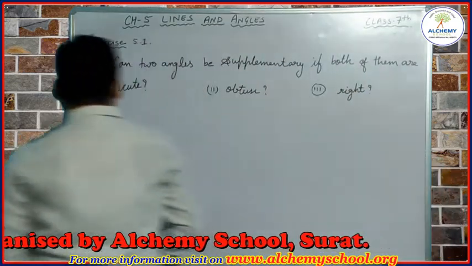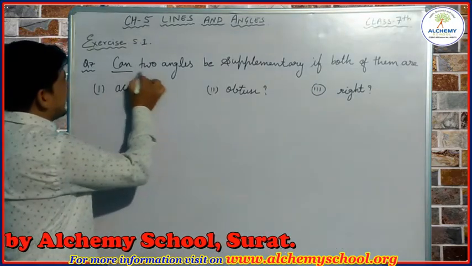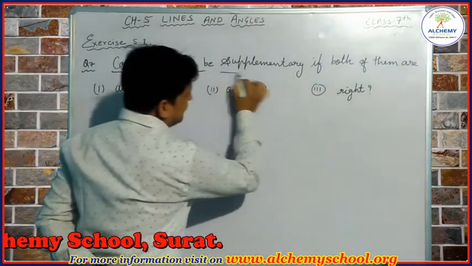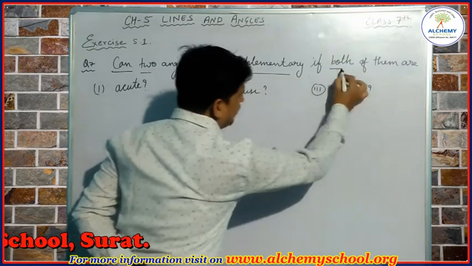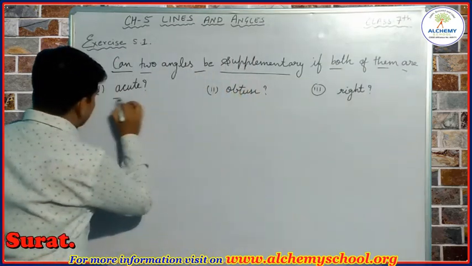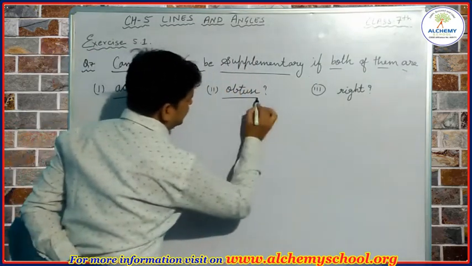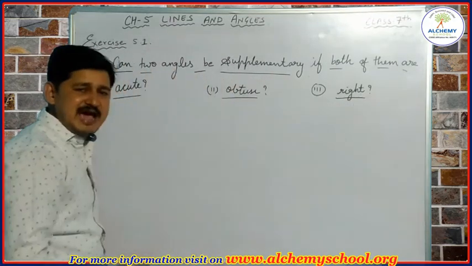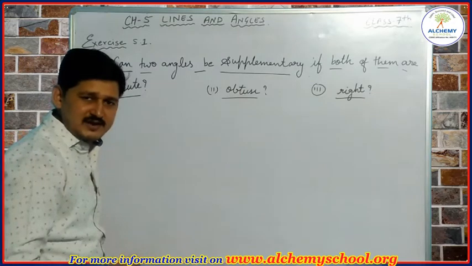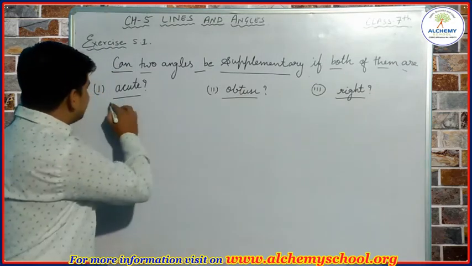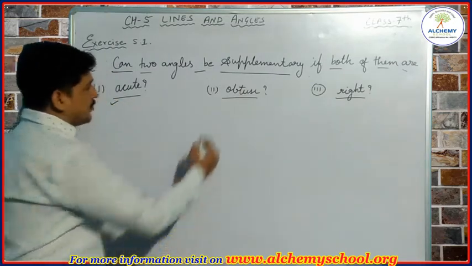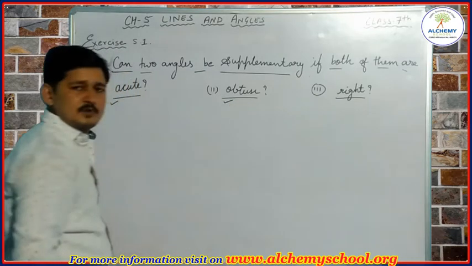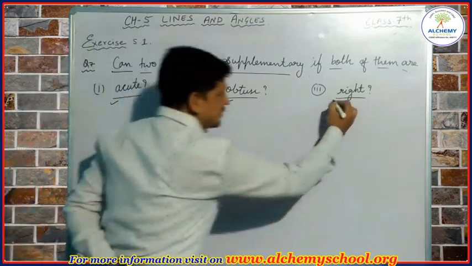In question number 7, can two angles be supplementary if both of them are acute, obtuse or right? Can we have a pair of supplementary angles where both the angles will be acute, both will be obtuse, or both will be right?